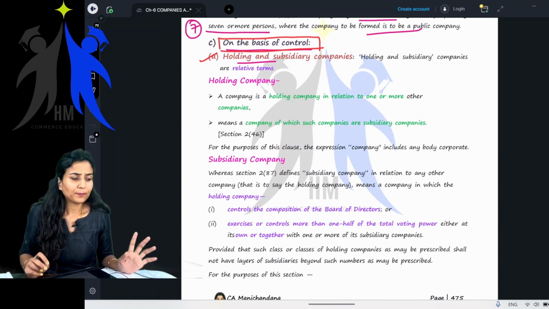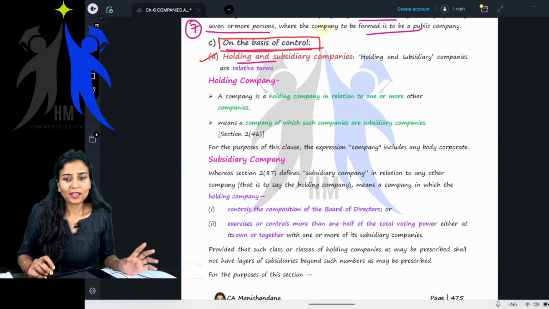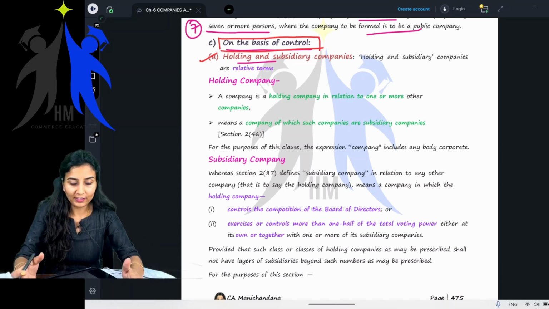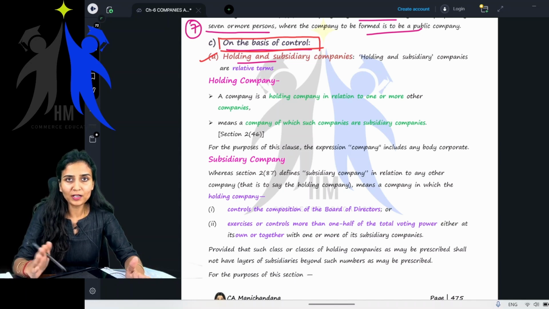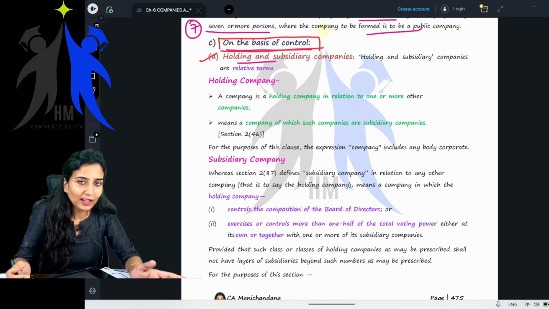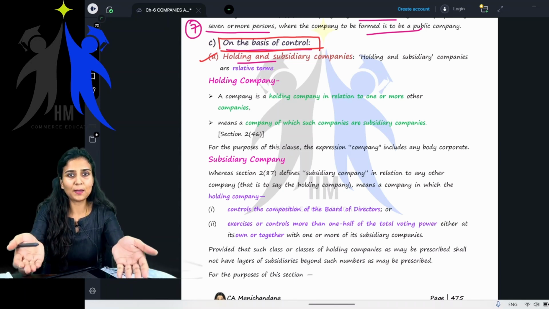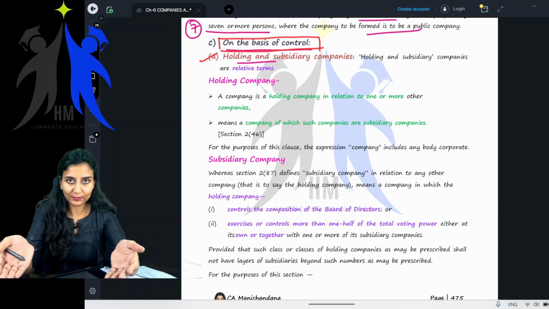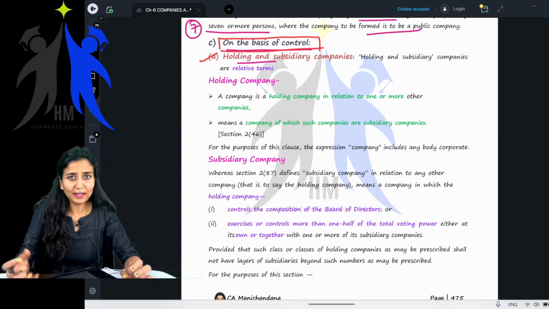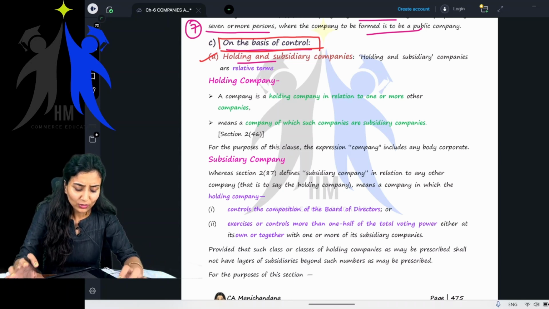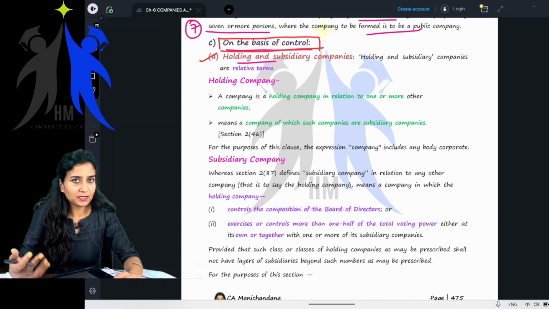The other example is between a husband and a wife. Who controls whom? Does the wife control the husband or the husband control the wife? Usually it is the wife who controls the husband. If you take your mom and dad, in most situations your mom would be controlling your dad, right? So what are these examples I'm trying to give you?